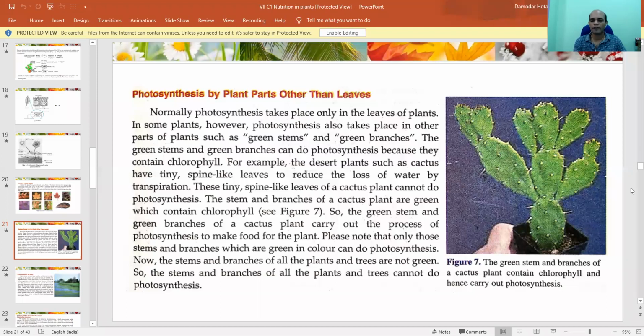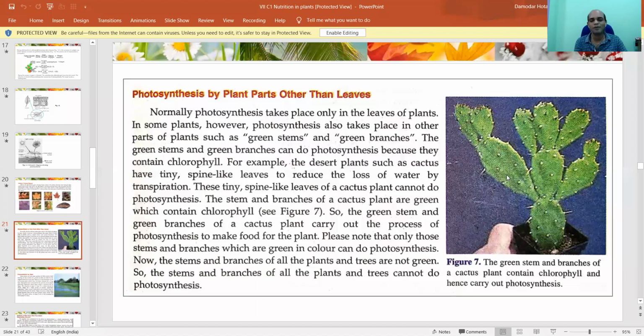Look, this is a cactus plant. Cactus plant means these are not the leaves. We misunderstood them as leaves, but these are the stems, right? In order to lessen the expenditure of water, they have converted into this form, and they have made thorns. Thorns are all present here.